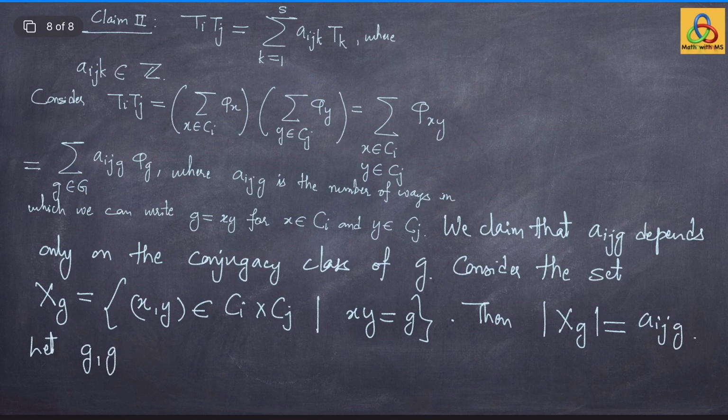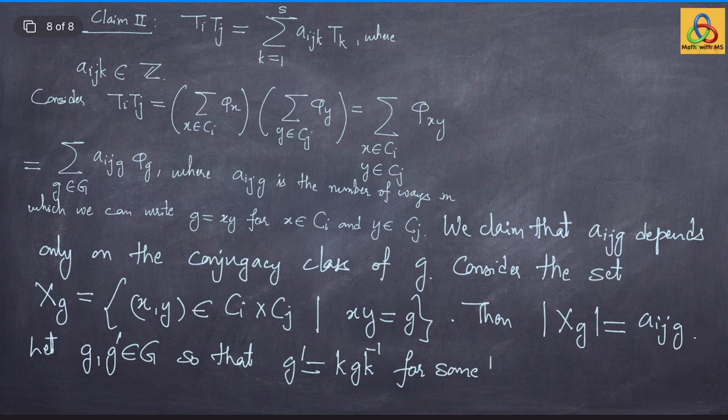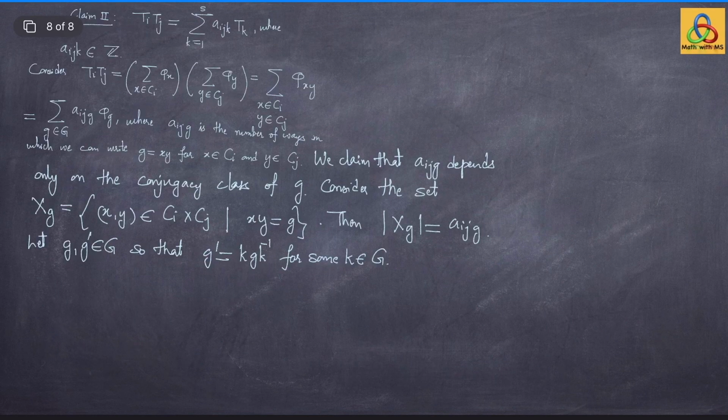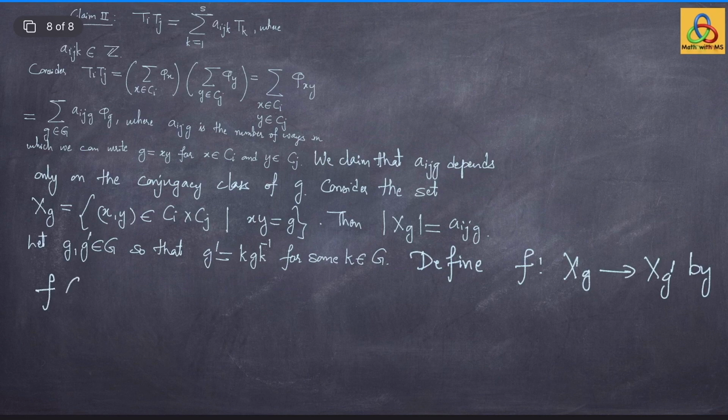So, let us take two elements g, g prime in the group G such that they are conjugate to each other. So, there exists an element k in the group G such that g prime can be written as kgk inverse. My claim is that the cardinality of Xg is the same as the cardinality of Xg prime. So, I define a map which I claim is a bijection. Define f from X sub g to X sub g prime as follows. f will take a pair xy and map it to kxk inverse and kyk inverse.